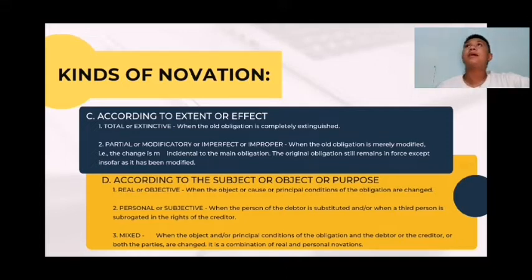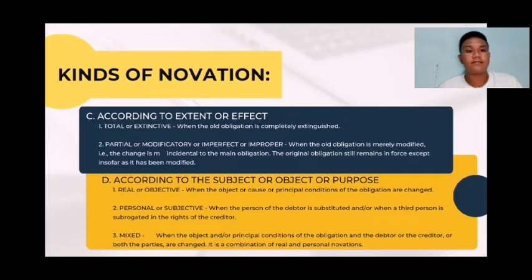Ito yung pinaka-important. So, according to the subject or object or purpose. Number 1, real or objective: when the object or cause or principal condition of the obligation are changed. For example, si S nag-agree siya to deliver to B a car.